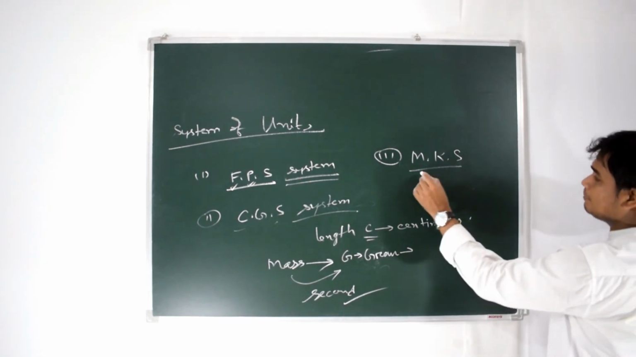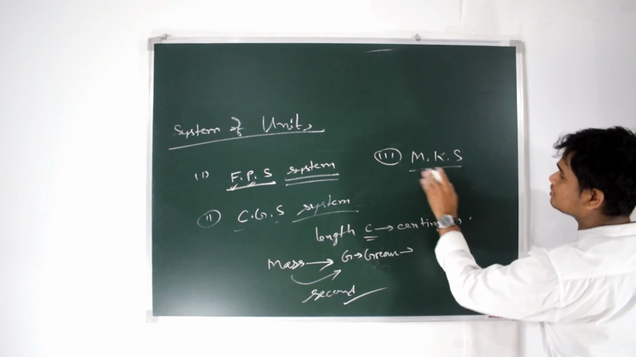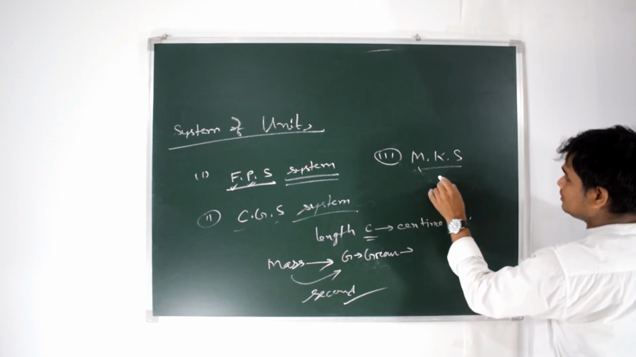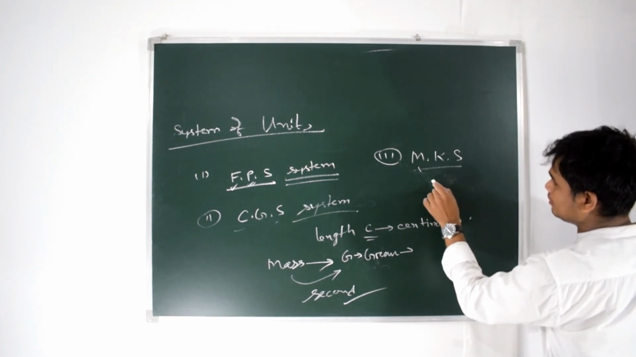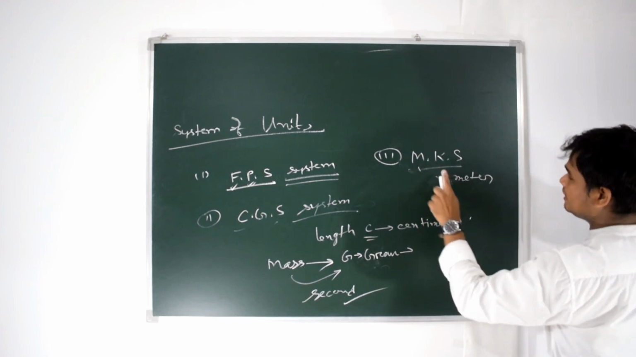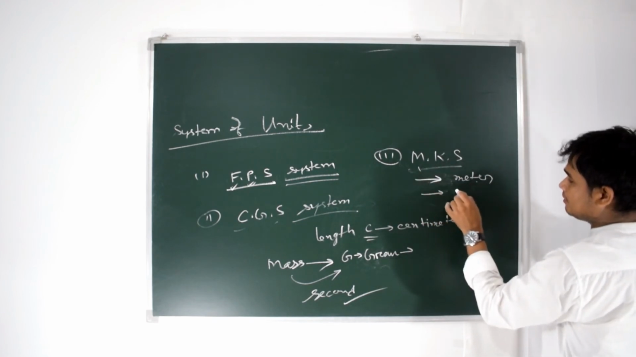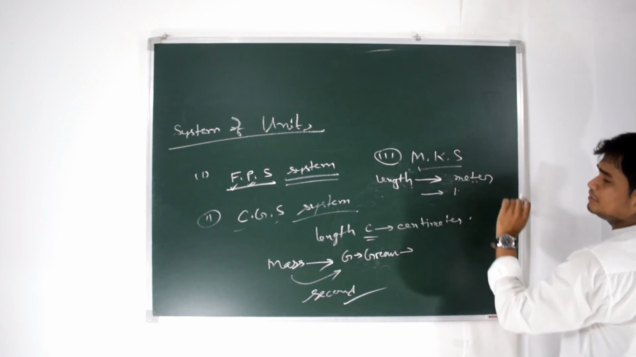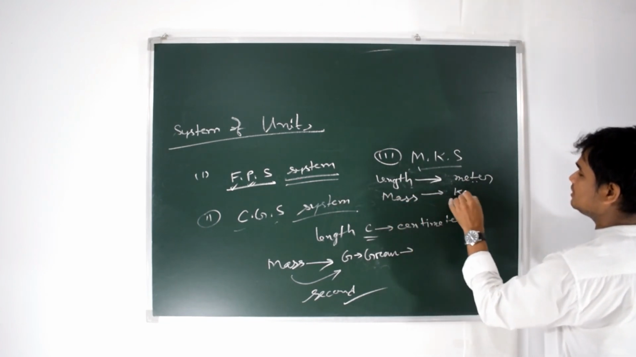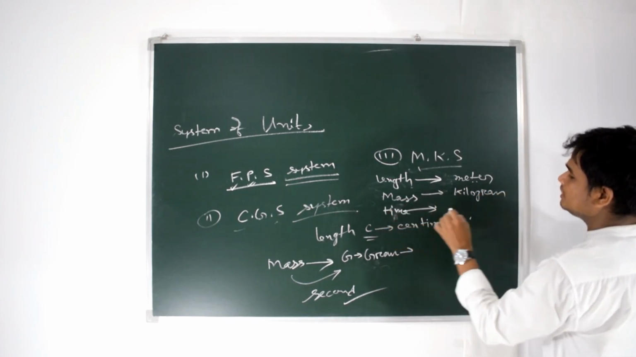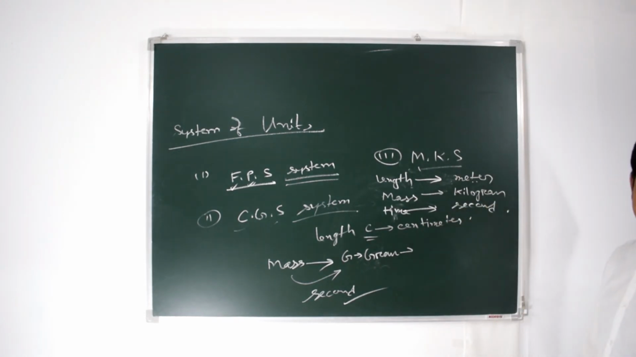Next, another system is the MKS system. What is the MKS system? In the MKS system, the unit of the physical quantity length is meter, the unit of the physical quantity mass is kilogram, and for time it is second. Okay, these are the different systems used in measurement.